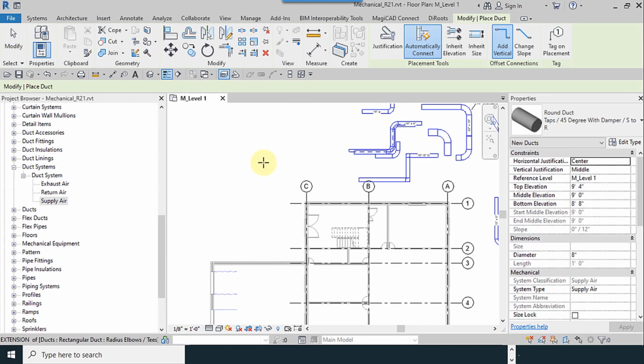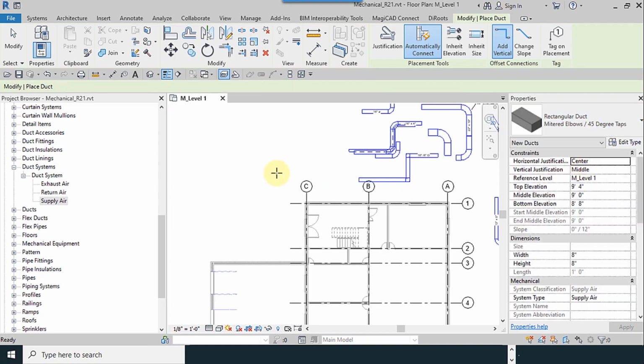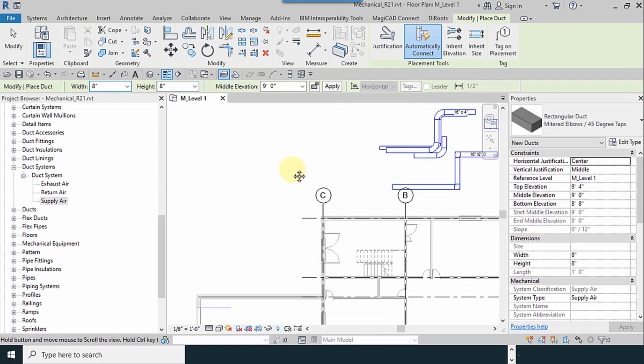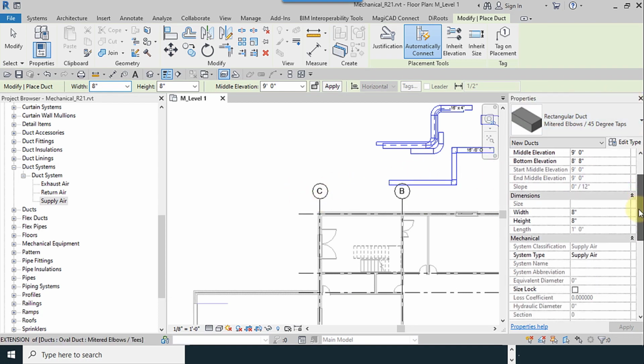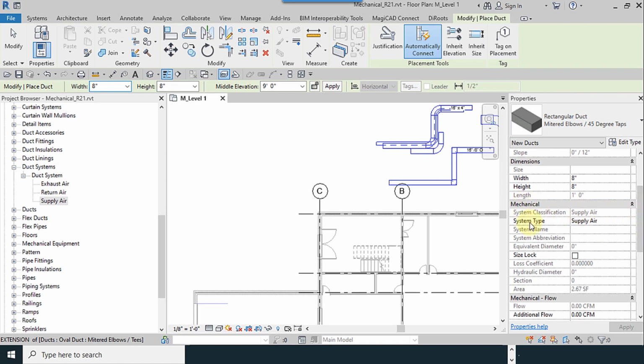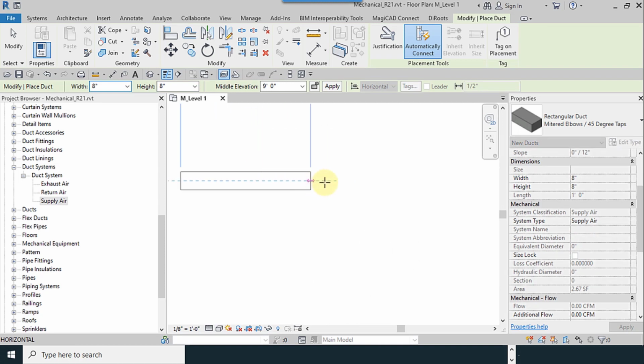I select Duct again. After that, I change the type to the rectangular duct. For selecting the systems of the duct, I go to the properties and mechanical section. All system types are available. Supply air is the default one.